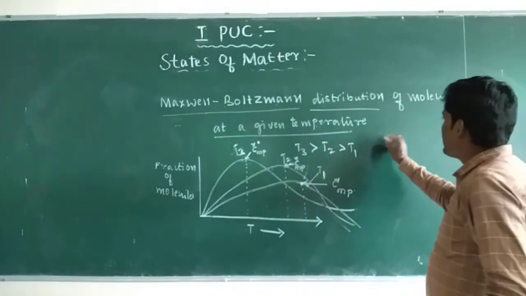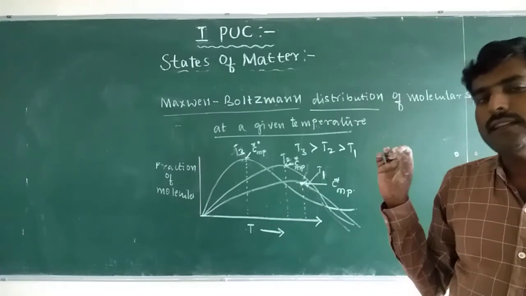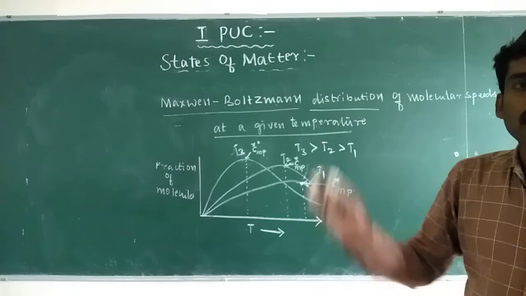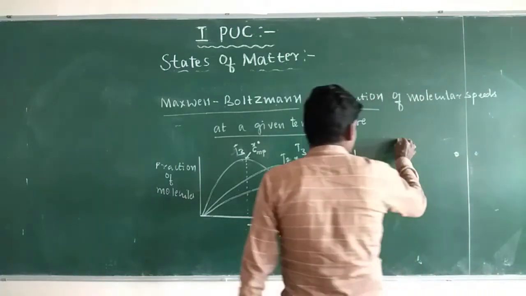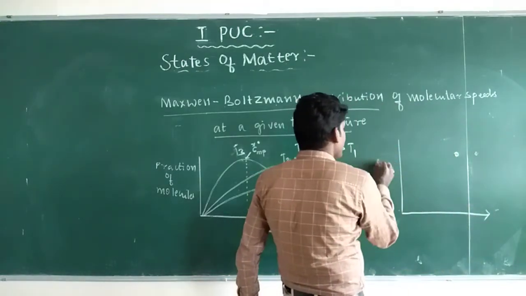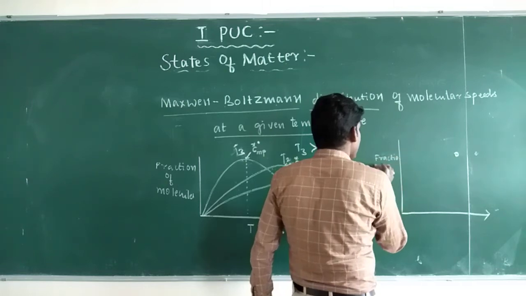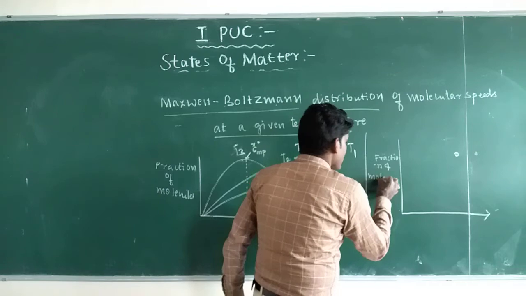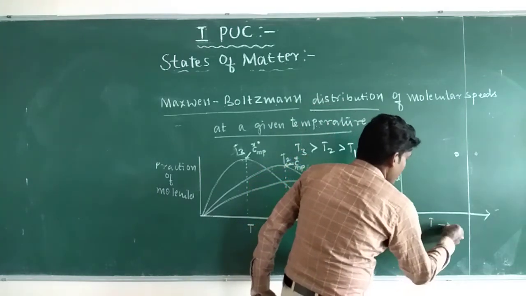And all the three speeds, that is average speed, most probable speed and root mean square speed, are represented by the graph. See here, fraction of molecules, temperature.